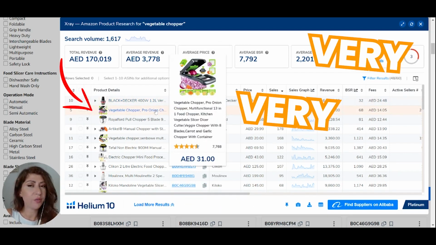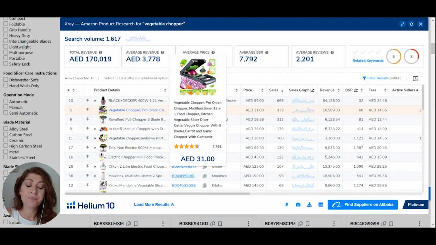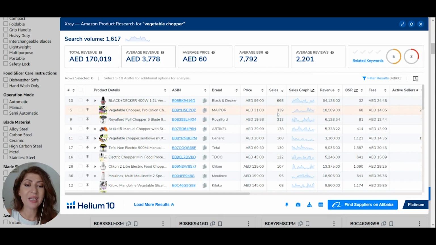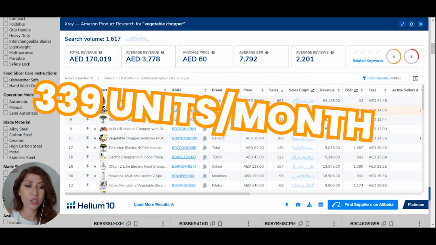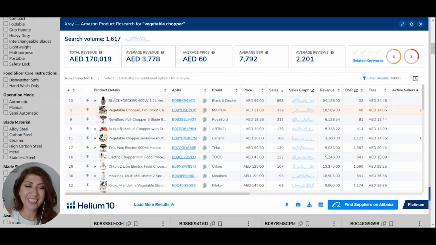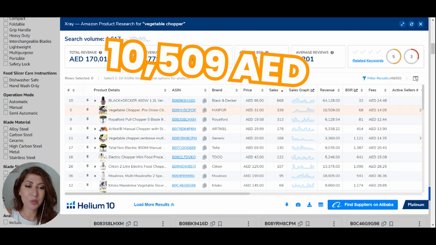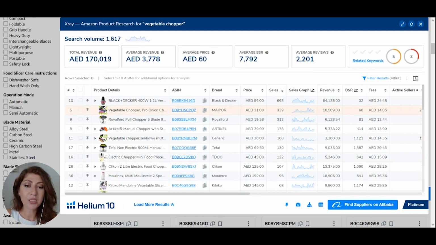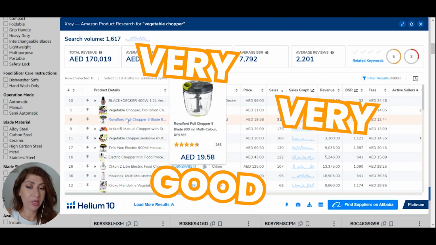But this one is very, very similar to the one that we just saw. However, selling at 31 dirhams, it is quite low, but it's selling 339 units per month and generating only 10,500 dirhams per month because of the low price, but still very, very good, very interesting.